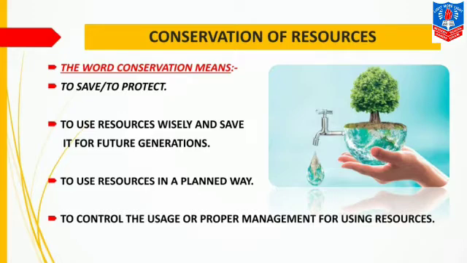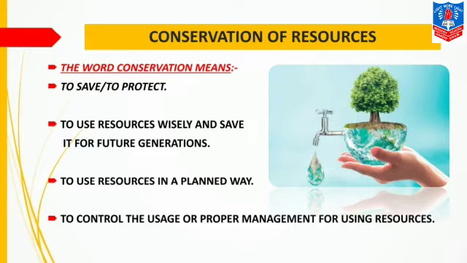To use resources in a planned way. Now, here we will make a plan to use the resources which are available and use them judiciously to maintain the balance and to keep them for future generations also. To control the usage or proper management for using resources.